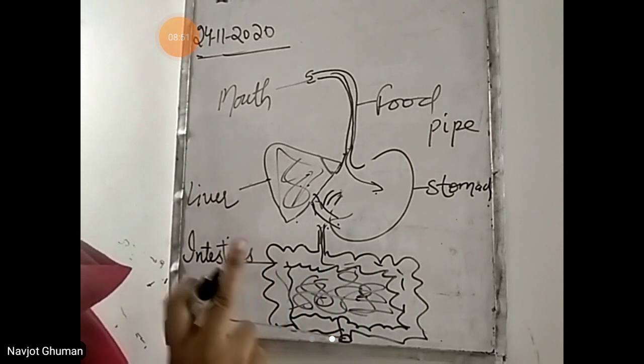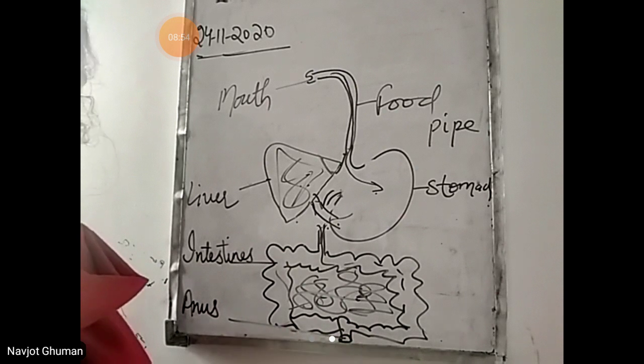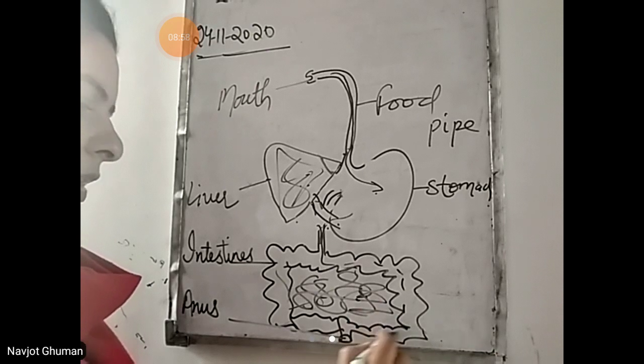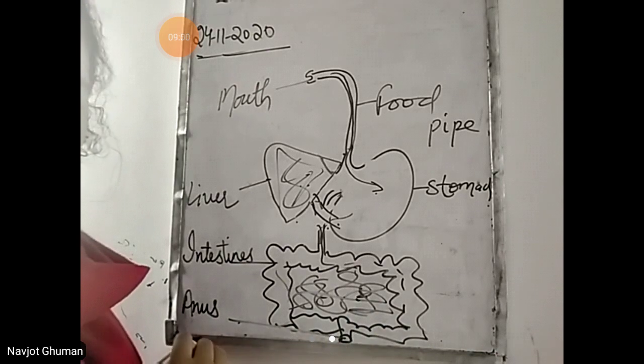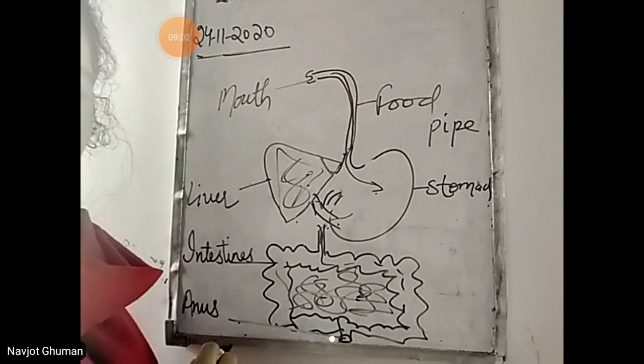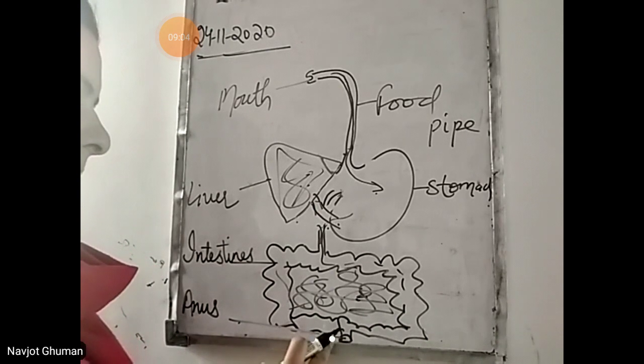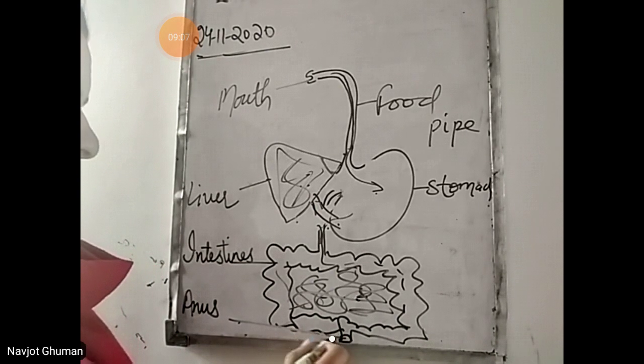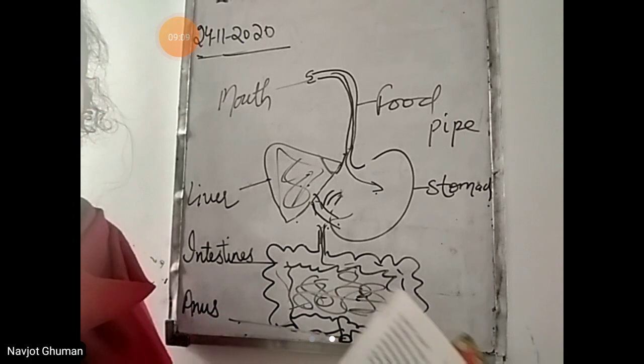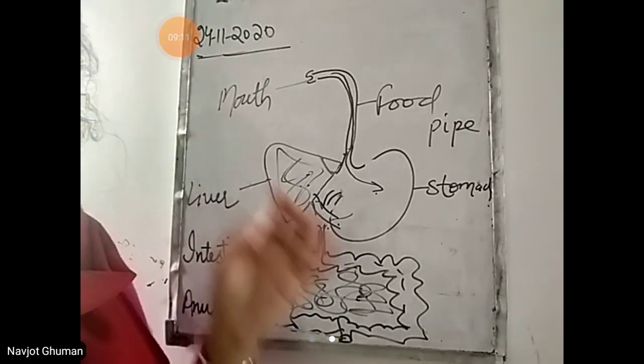Then some part of the food is left unutilized or unused. That part of the food is thrown out from our body through the anus. Unutilized part means जो use नहीं होता वो हमारी body से बाहर चला जाता है through the anus. So this was the digestion.